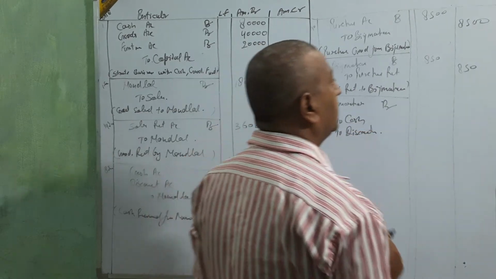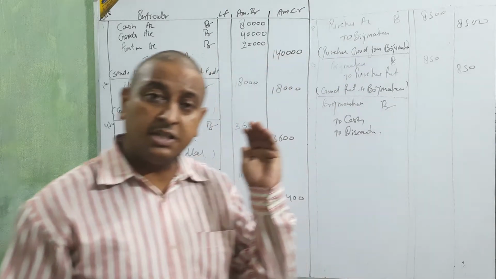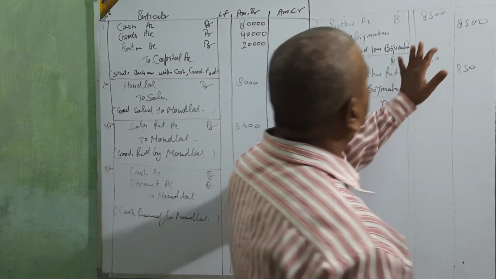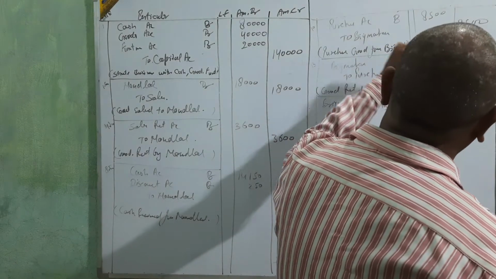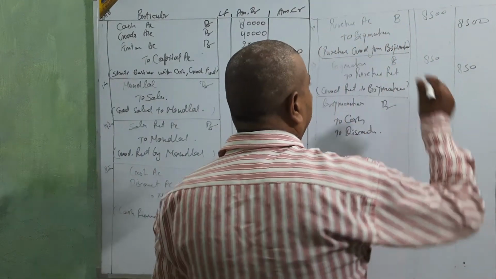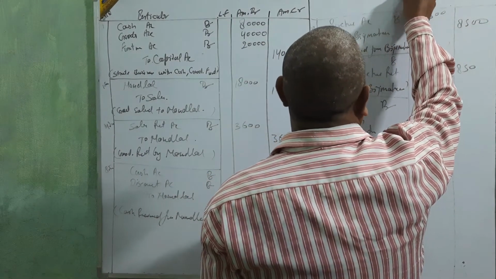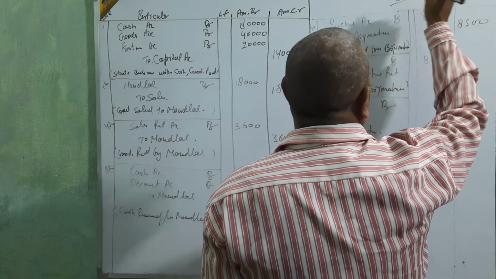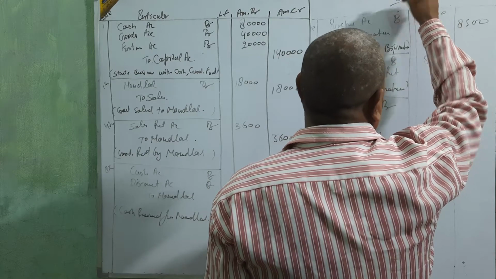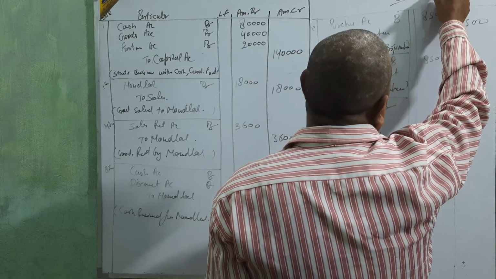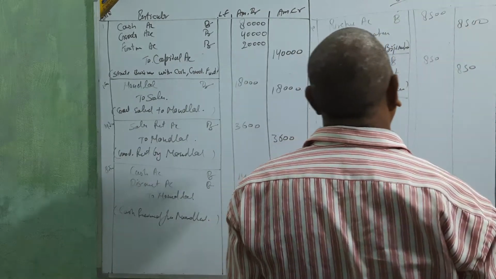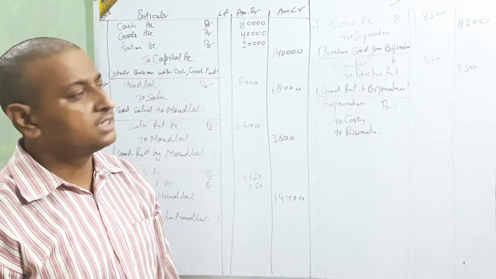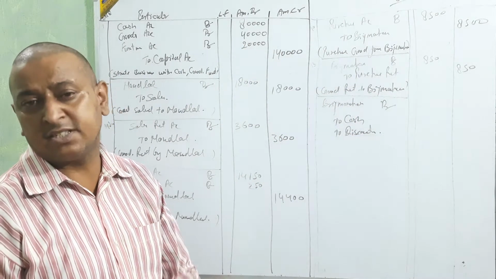Okay. First, we are going to calculate what amount is needed to pay. There, 8,500 less 850. What amount is coming, beta? 7,650 rupees. We needed 7,650 rupees.